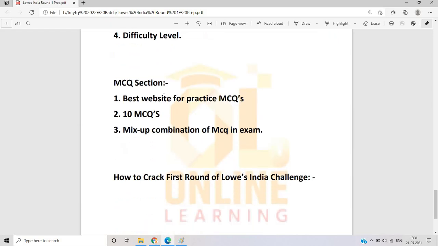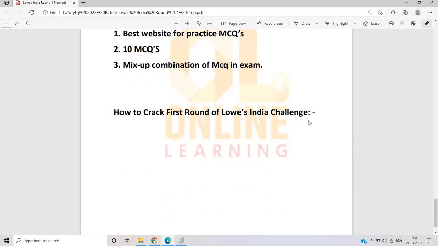If I talk about the MCQ section, the best websites for practice are Sanfoundry, GeeksforGeeks, and the JavaTpoint website is also good. Practice 10 MCQs, because the exam contains a mixed combination of MCQs, like 5 MCQs from data structures and 5 MCQs from algorithms.